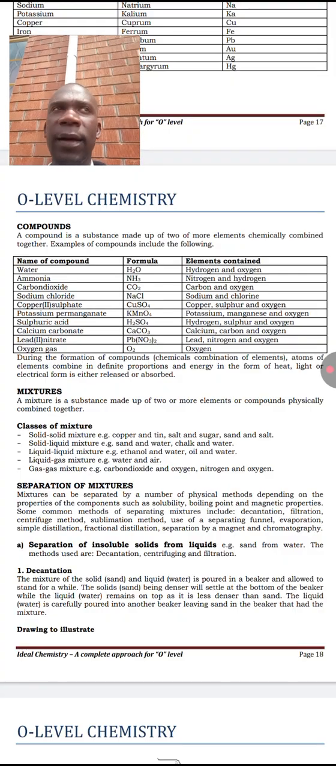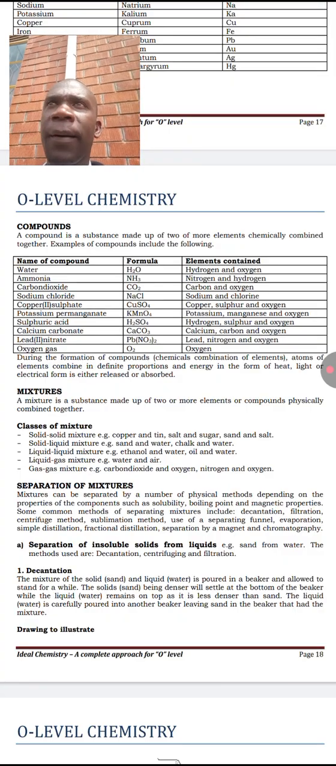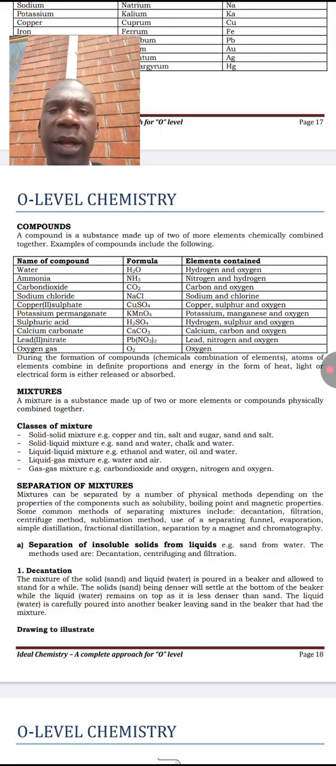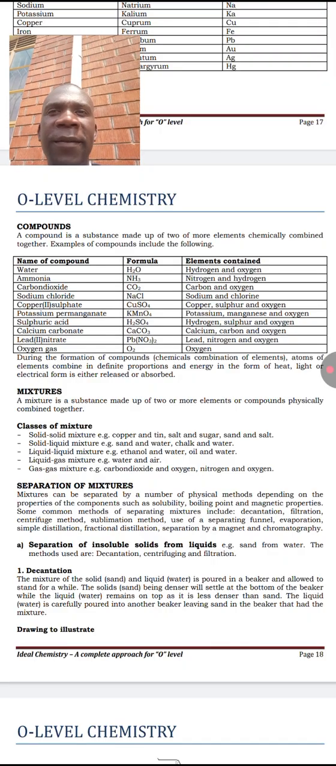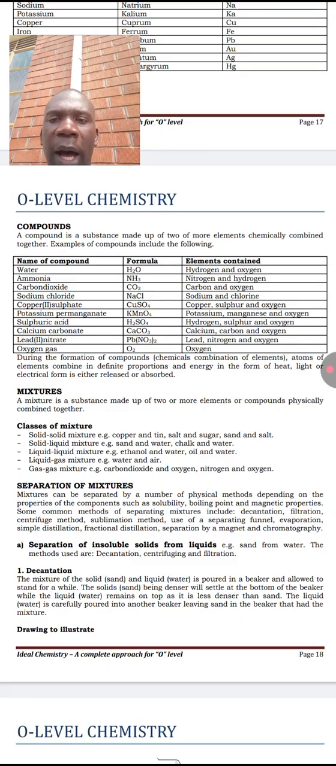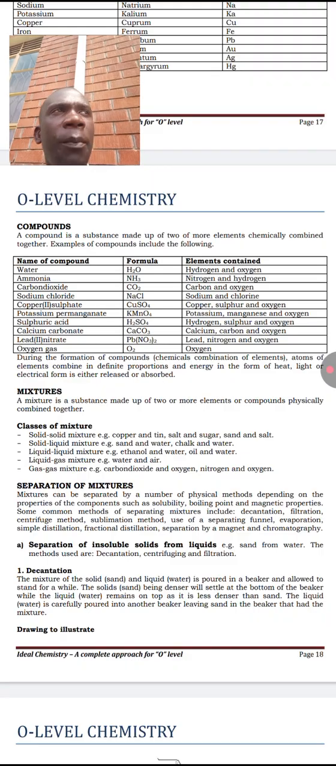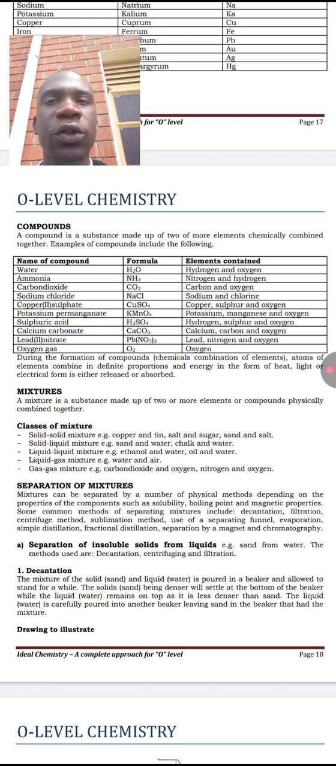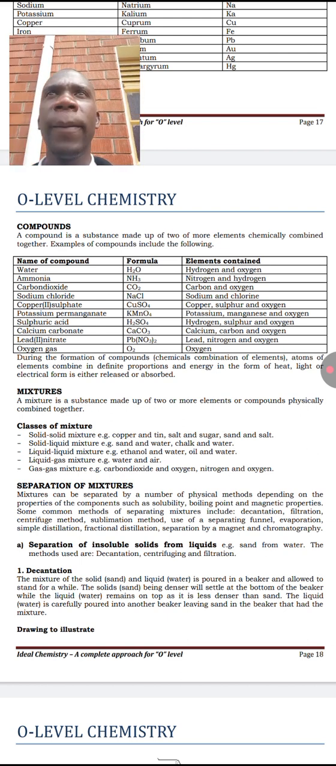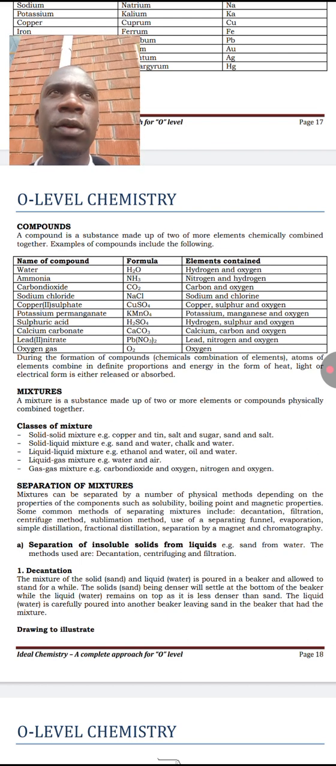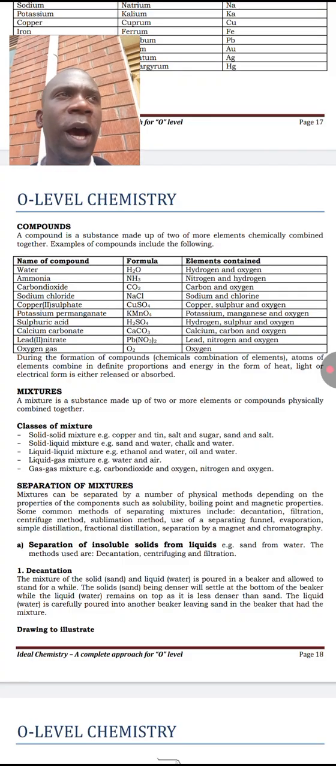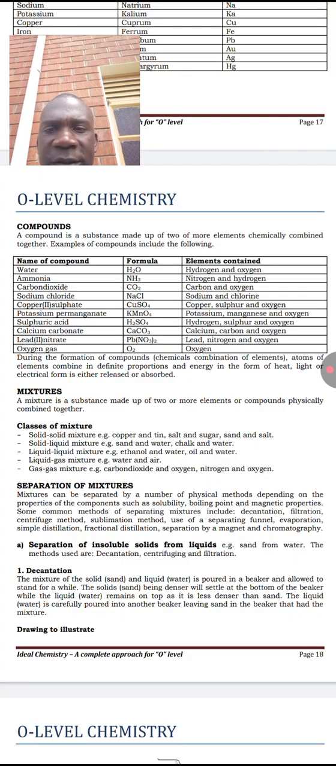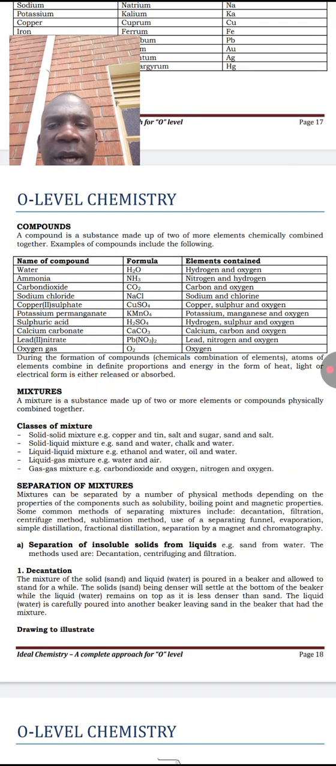Since we said that in a mixture, the components are not chemically combined together, we can easily separate those components by physical means. Among those methods or techniques we can use to separate the components from the mixture, we have decantation method, we have filtration method, we have sublimation, magnetic separation, distillation, fractional distillation, centrifuging, among others. But we shall start with the simplest method, which is decantation.